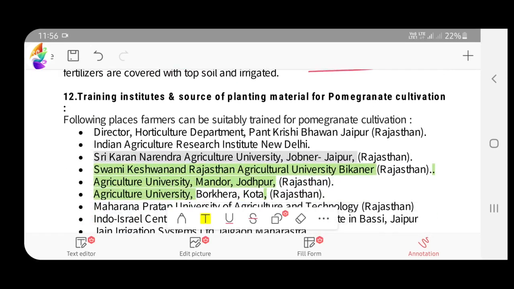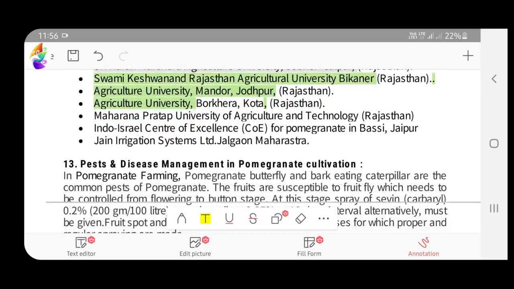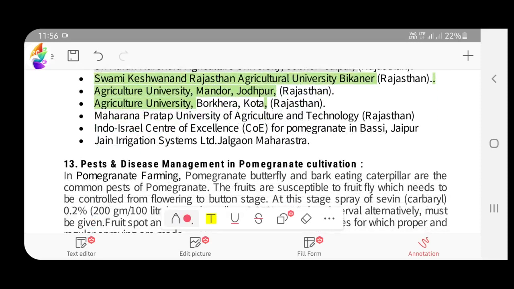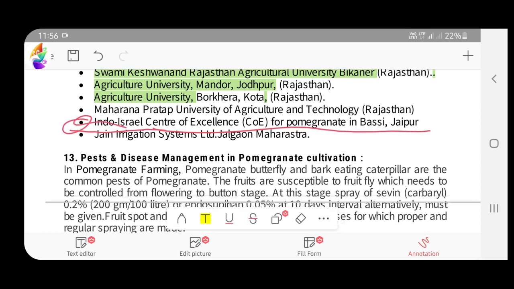Then next to this, training institutes and source of planting material for pomegranate. I think this is not much important, and the important thing which you have to note down here is the Indo-Israel Center of Excellence for pomegranate is in Bassi, Jaipur. Keep in mind, it is important. Other ones are not that much.